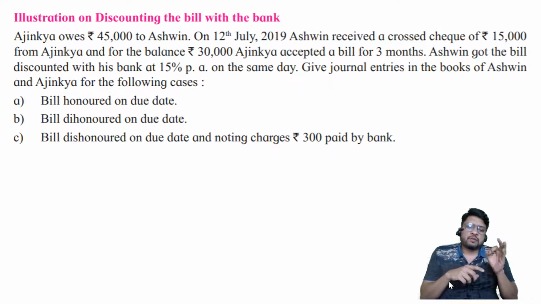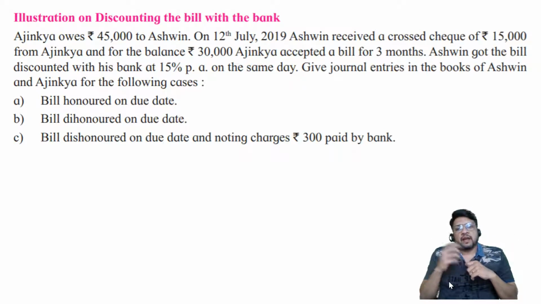Then the second question, third question and fourth question I have discussed in the fourth lecture. These three questions were talking about how to calculate discount. What is the meaning of discounting? Basically, it is a loan which is given by the bank to the drawer when the drawer of the bill is in need of money, but the due date of the bill is far ahead, it is yet to come. Then the drawer, instead of going to the drawee, can go to the banker and ask the banker to give the money to the drawer immediately,